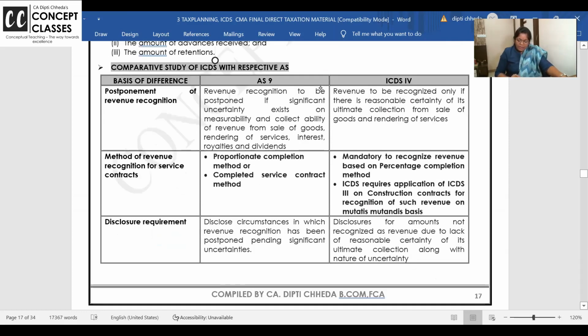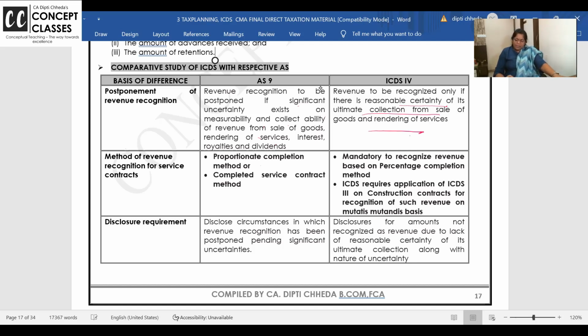Now in revenue recognition, if significant uncertainty exists on collectability, then it may be postponed. Revenue to be recognized only if there is reasonable certainty of ultimate collection. Here, revenue recognition is to be postponed if there is uncertainty. And here ICDS says recognize the income if you are sure you are going to get it.